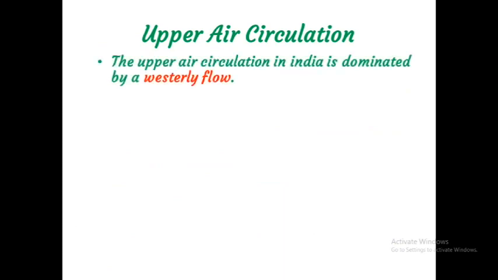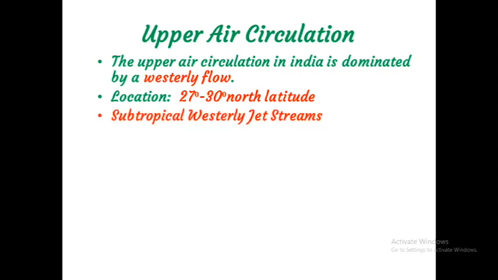Next, upper air circulation. The upper air circulation in India is dominated by a westerly flow. It is located between 27 degrees to 30 degrees north latitude. The upper air circulation in this region is called subtropical westerly jet streams.